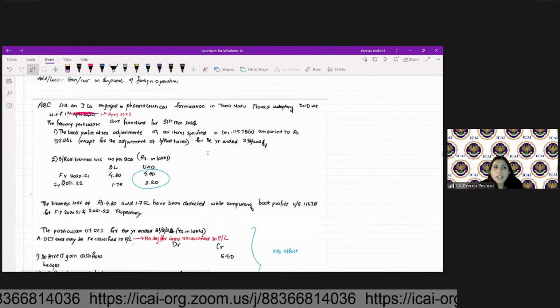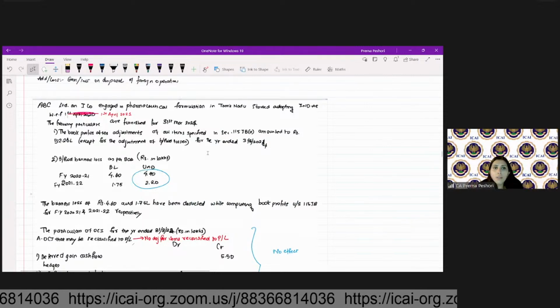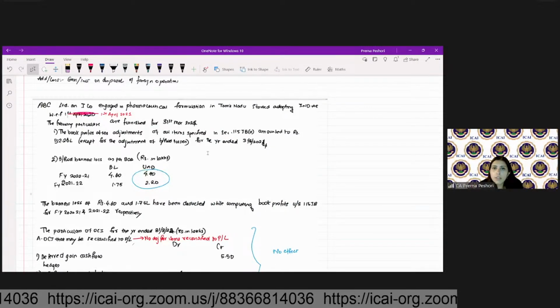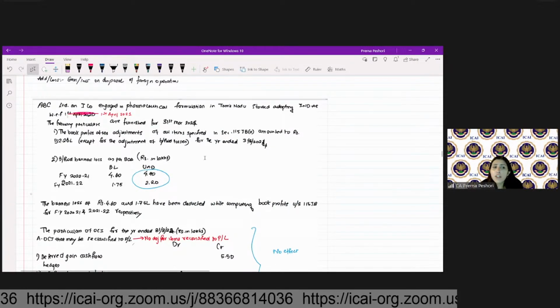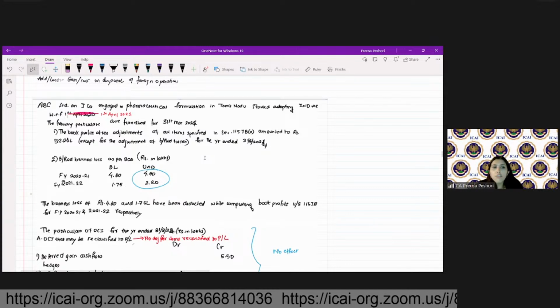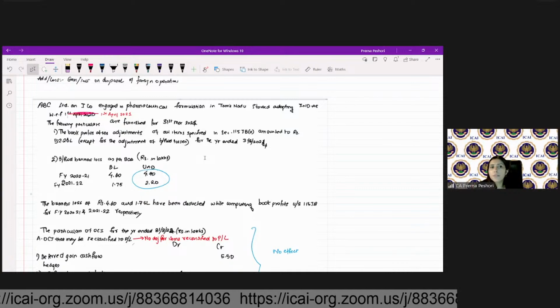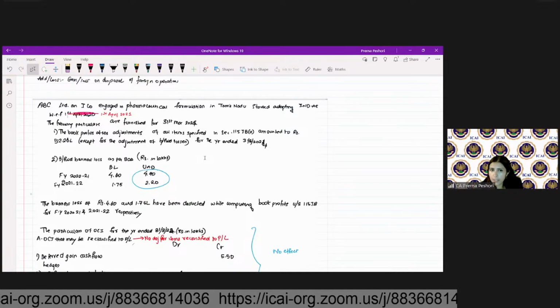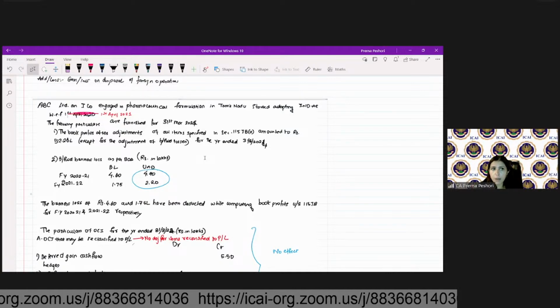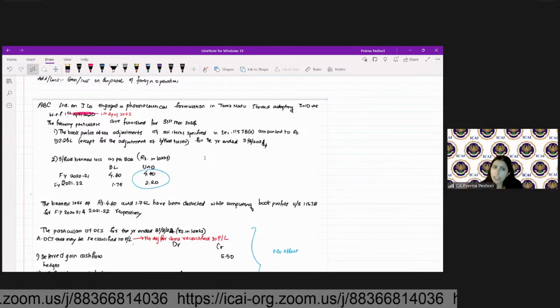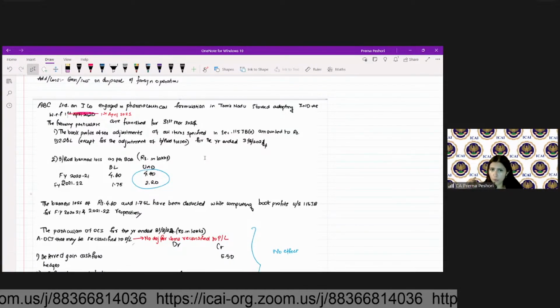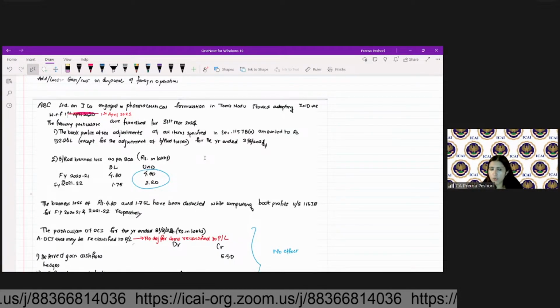So ABC Limited, an Indian company engaged in pharmaceutical formulation in Tamil Nadu, started adopting Ind AS with effect from 1st April 21. The following particulars are furnished for 31st March 2024. Book profits after adjustments of all the items specified in section 115JB amounted to 52.26 lakh, except for the adjustment of brought forward losses for the year ended 31st March 2024.